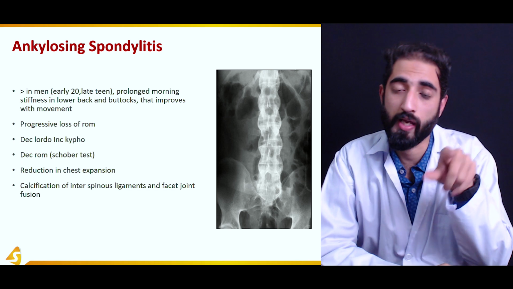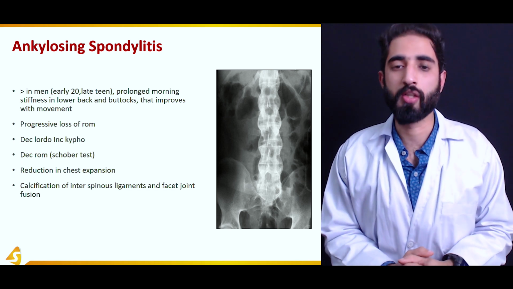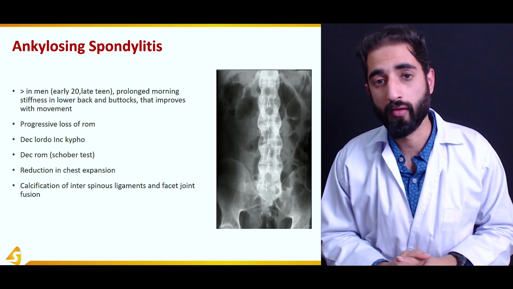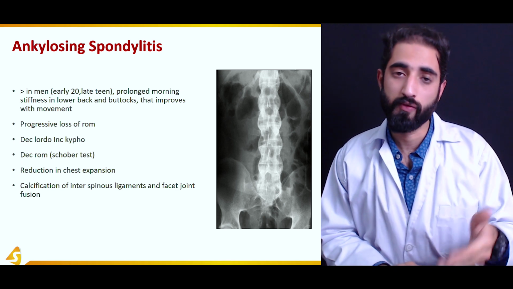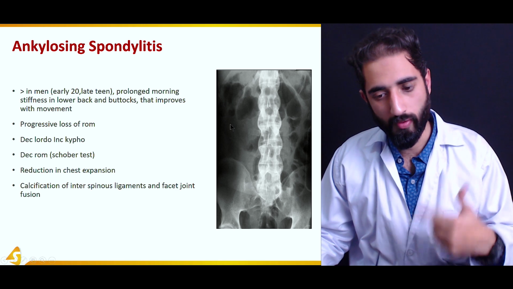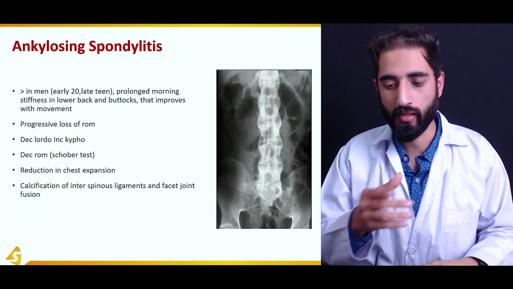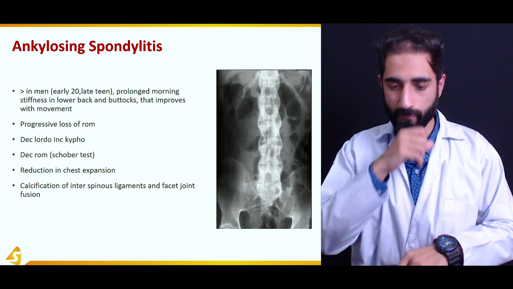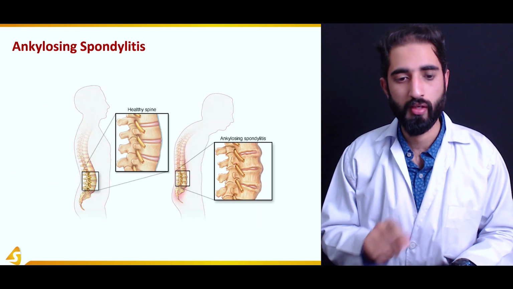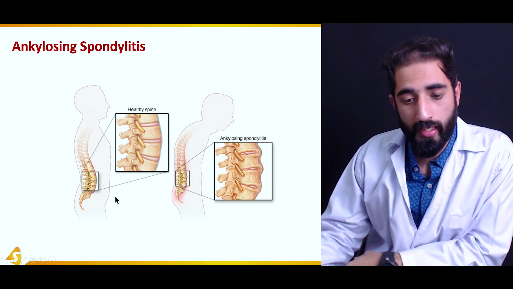Facet joint is actually the synovial joint which is present between the different vertebra, and that is actually responsible for the movement of the spine. So if they get fused, then obviously there is decreased movement, and here you can see in this x-ray as well, because there is increased opacity, increased white color, this indicates that there is facet joint fusion and intraspinous ligament calcification.